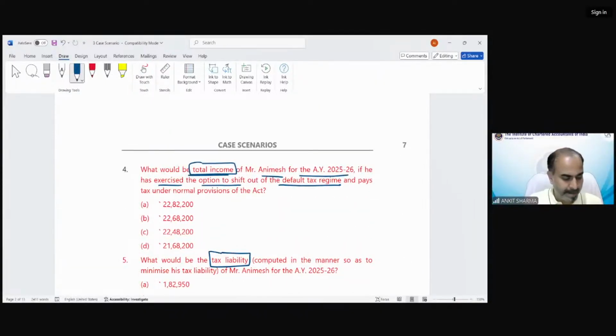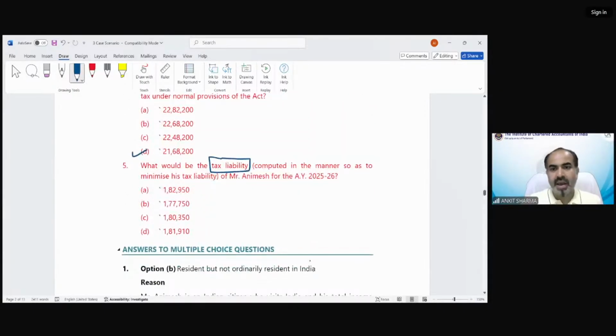Option number 21,68,200. Now we need to calculate the tax. And the question is now asking to compute in a manner so as to minimize his tax liability. When this kind of question is asked, that you have to minimize your tax liability or your assessee's or your client's tax liability, that means now we have to calculate tax as per both provisions.